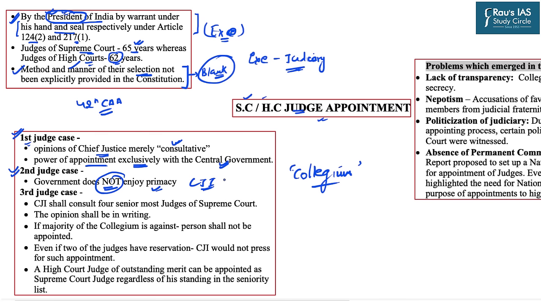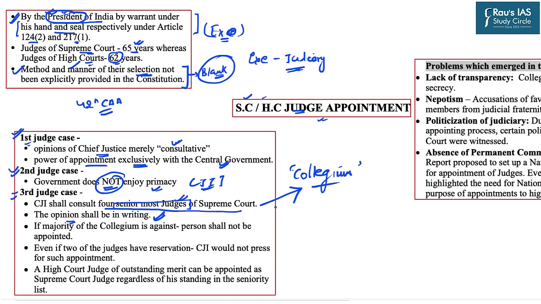But here also there was a threat that power could have concentrated in the hands of the Chief Justice of the Supreme Court or High Court. So the Supreme Court in the third judge case said that the Chief Justice of India or the Chief Justice of the High Court will not be the sole appointing authority. The CJI shall consult 4 senior-most judges of the Supreme Court, and the opinion of the members, that is these senior-most judges of the Supreme Court, shall be in writing. Now this body, that is the CJI and 4 senior-most judges of the Supreme Court, which were to be consulted by the Chief Justice of India, came to be known as the Collegium.